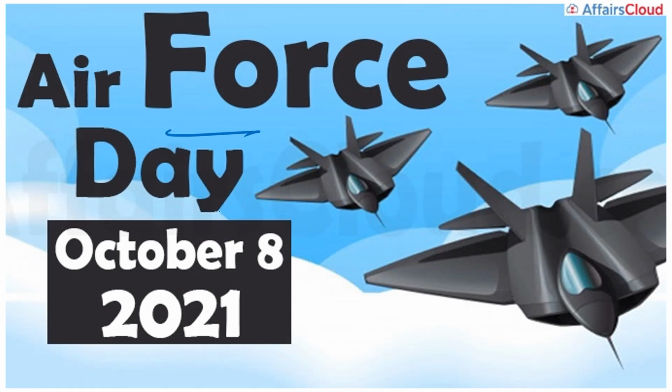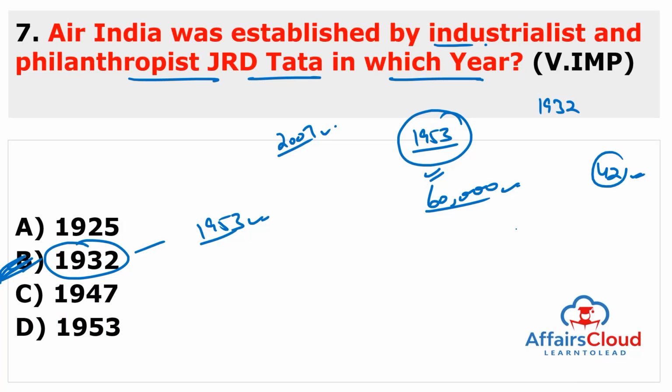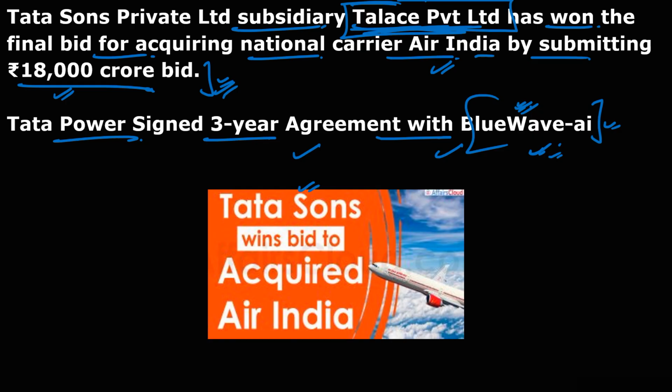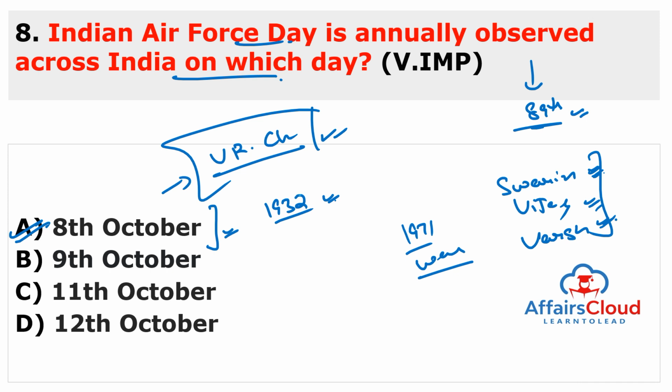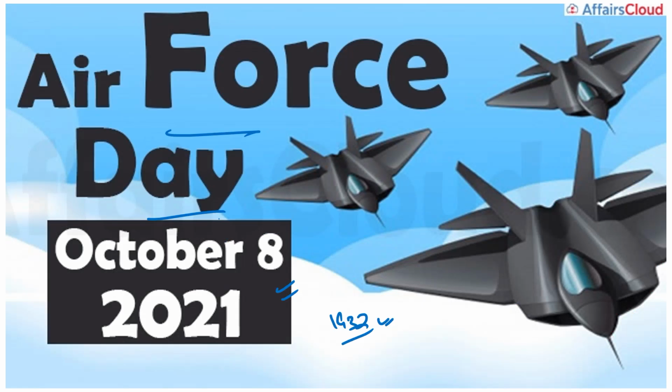You can also see here Indian Air Force Day is celebrated on 8th of October 2021 because the Indian Air Force was established in 1932 on 8th of October. So you can just remember 2 things. Basically, one is 1932. Air India was established as Tata Airlines by J.R.D. Tata in 1932. Also, the Air Force was established in 1932. You can correlate these answers.